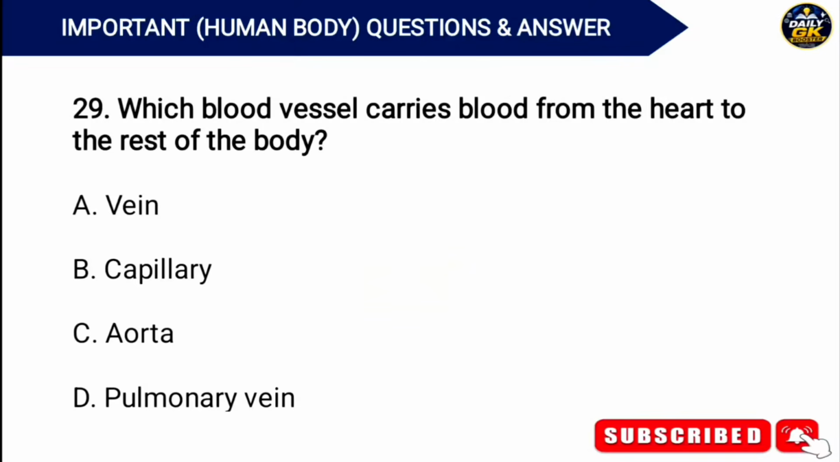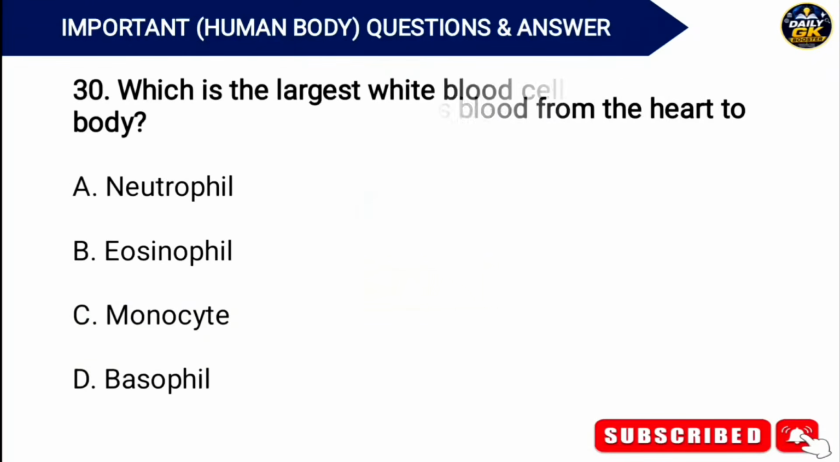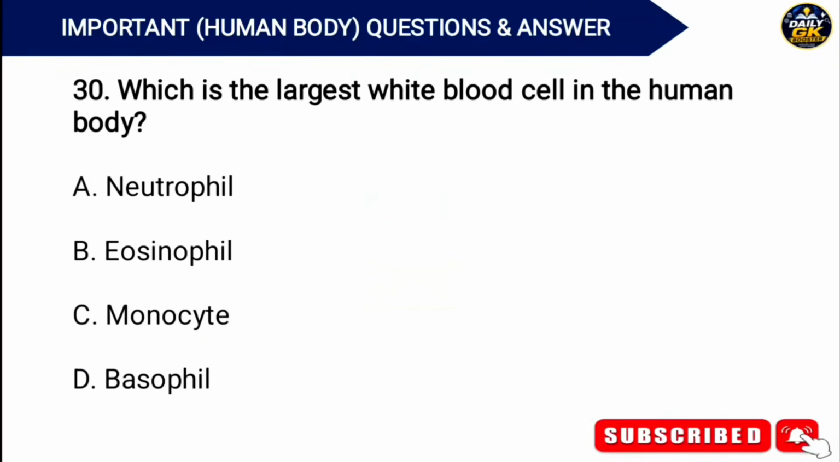Which blood vessel carries blood from the heart to the rest of the body? Answer. Option C. Aorta. Which is the largest white blood cell in the human body? Answer. Option C. Monocyte.